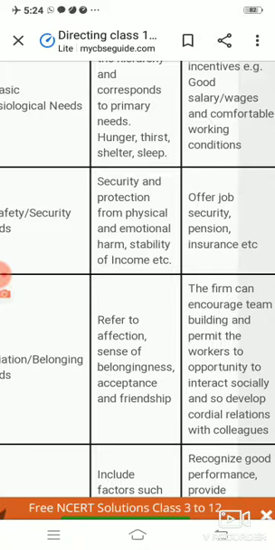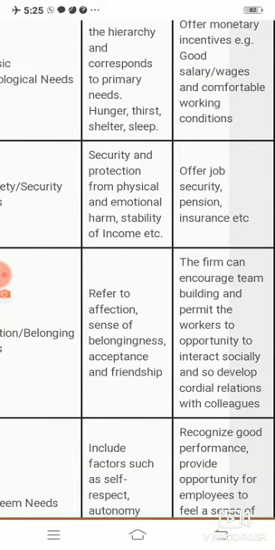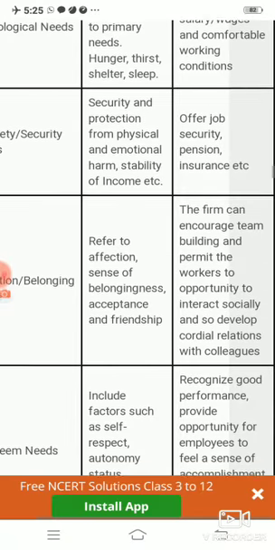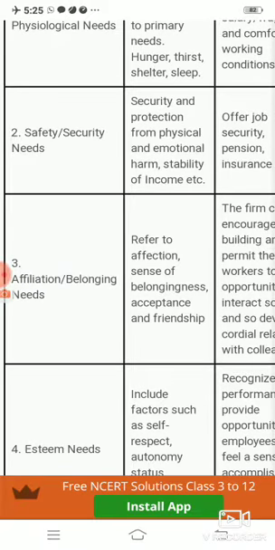Now how can the organization owner provide security and safety to the employee? They can do this by offering job security, by creating trust between the employee and the owner that the employee will not get fired easily at any time, and by providing them pension and insurance so that they know their future is safe. So this is the second need.